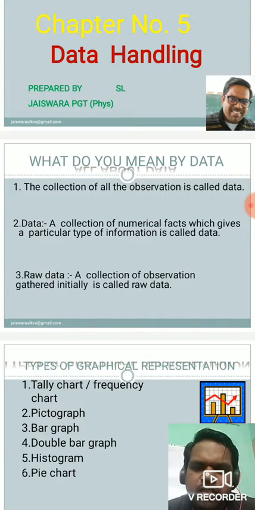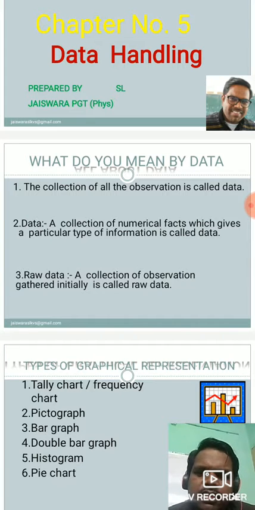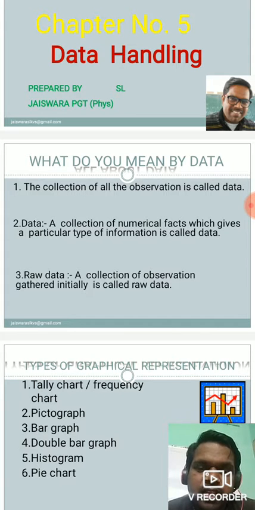There is one type of data, that is raw data. If the collection of observation is not arranged in such a way that it gives us some information, then that type of data is said to be raw data. On the other hand, we can say that a collection of observation gathered initially is called raw data.